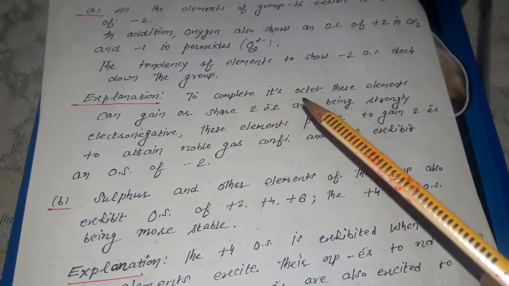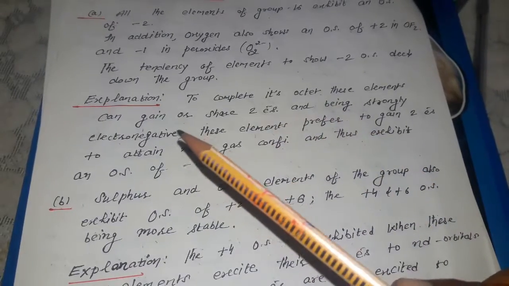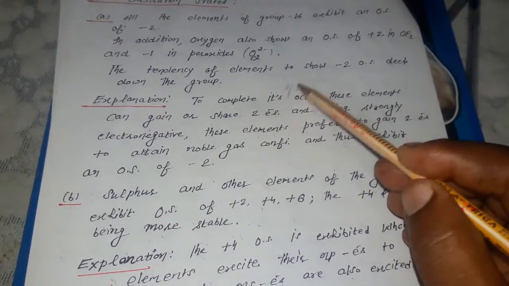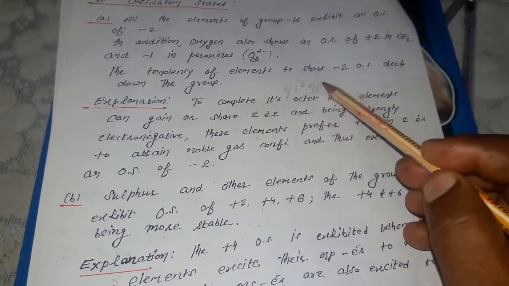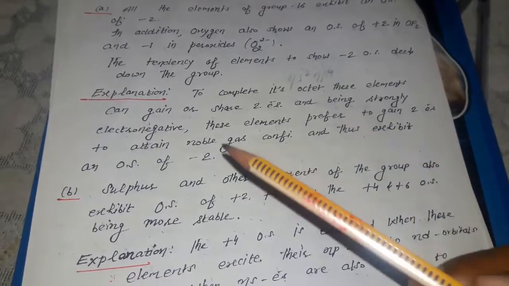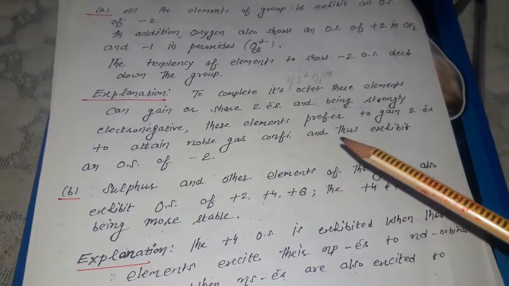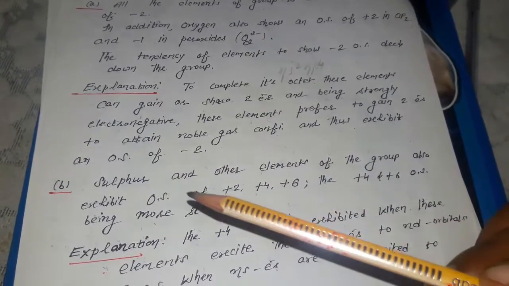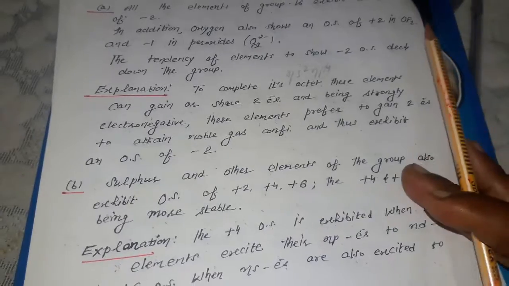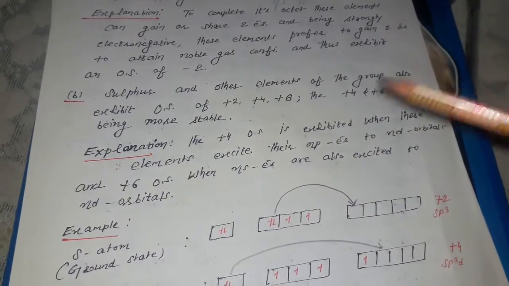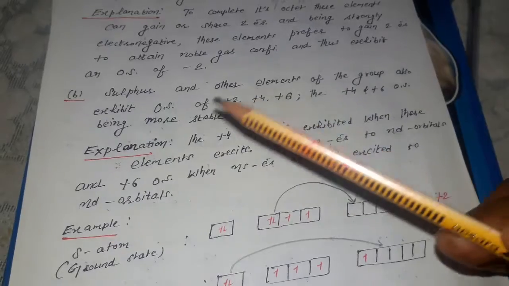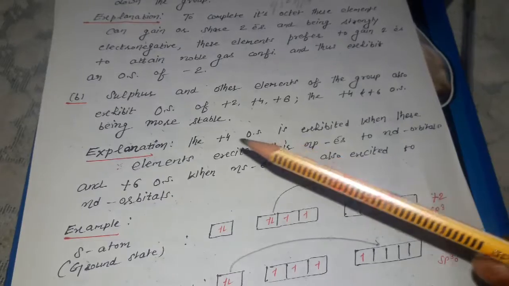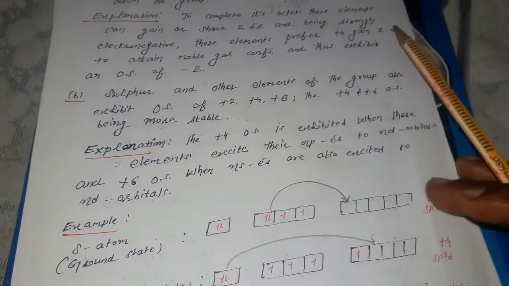Reason: to complete its octet, these elements can gain or share 2 electrons because their outer electronic configuration is ns2np4. And being strongly electronegative, these elements prefer to gain 2 electrons to attain noble gas configuration and thus exhibit an oxidation state of -2. Sulfur and other elements of this group also exhibit oxidation states of +2, +4, +6, the +4 and +6 oxidation states being more stable.